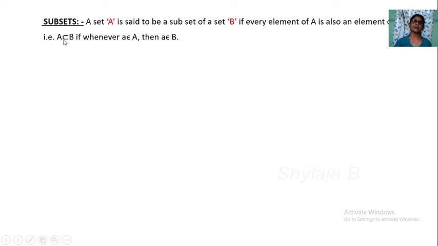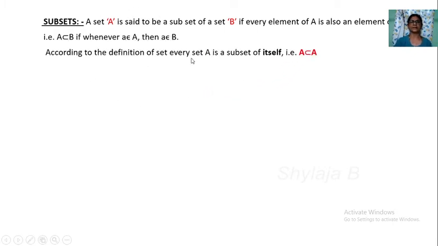This is the symbol of subset. Symbol of subset. We read it like this: A is a subset of B. Whenever an element belongs to A, it must also belong to B. So then A is a subset of B. All the elements that are in A are in B. So that is the subset of the second set B.